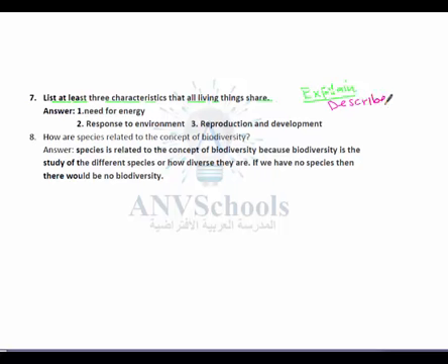So what we are supposed to do here is only to list. The first one is need for energy. The second one is response to environment. And the third one is reproduction and development. We might have others depending on how you take the unit.